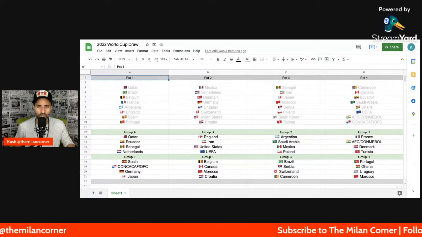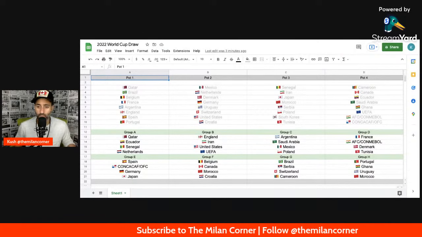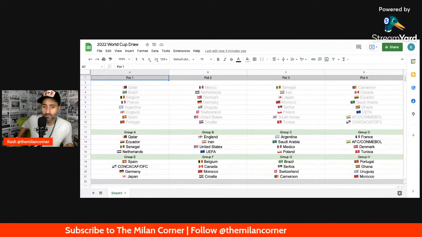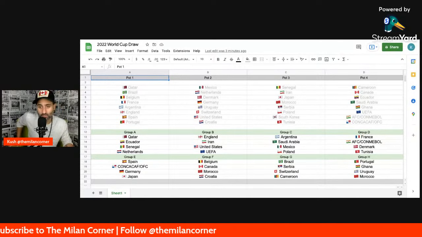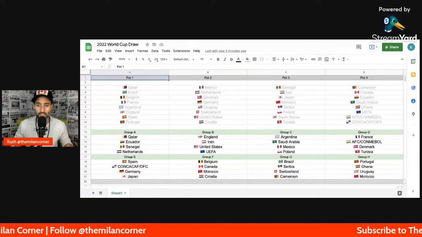Group H, Portugal, Ghana, Uruguay, and Morocco. Hey, Portugal after beating North Macedonia, they should be happy with the draw that they got. They didn't get a very difficult draw. All these teams have 7 months to prep.